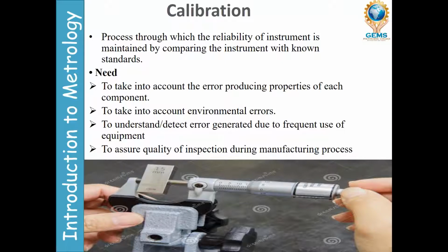What is the need for calibration? To take into account the error-producing properties of each component. Maybe whenever you are checking, it will give an error. If you calibrate the instrument, it will not give any errors. Also, to take into account environmental errors. Based on the temperature, pressure, and relative humidity, that will give negative errors. That's why you must calibrate at the temperature at which you are measuring, maybe 30 degrees,